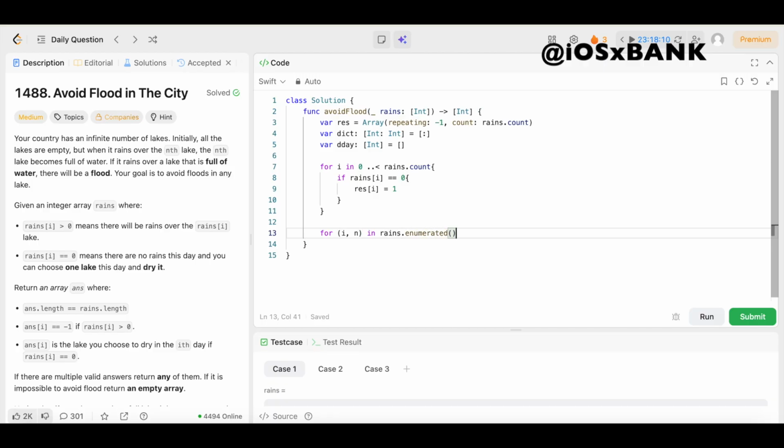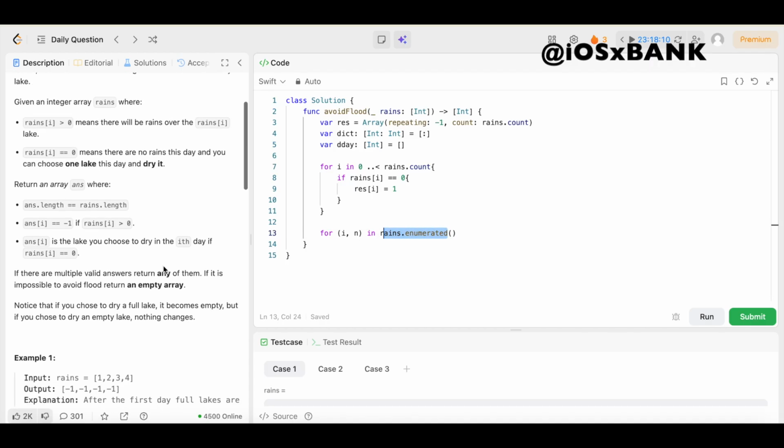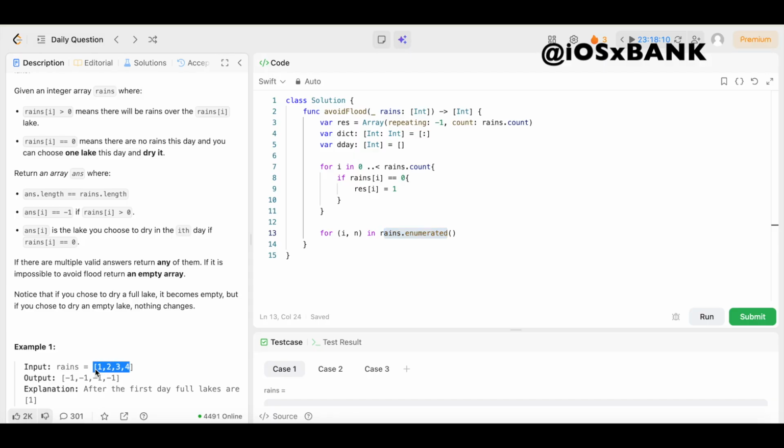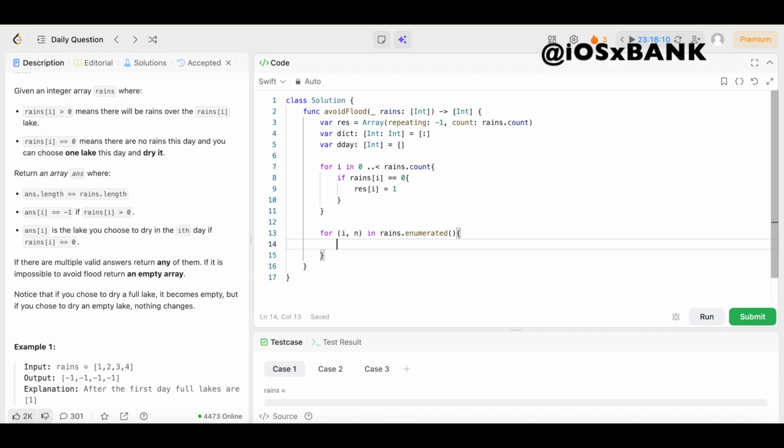With this enumerated, and put the parentheses after enumerated, what it's going to do is loop through the array, and it's going to get us the value and the index, right? So this would be index 0 with a value of 1, and this might be index 1 with a value of 2. This enumerated gets us both the index and the value of that array. Then we can open up the brackets, and we'll say if n equals 0, then we could open up the brackets, and if it's no rain today, then we're going to store this day index as a dry day.